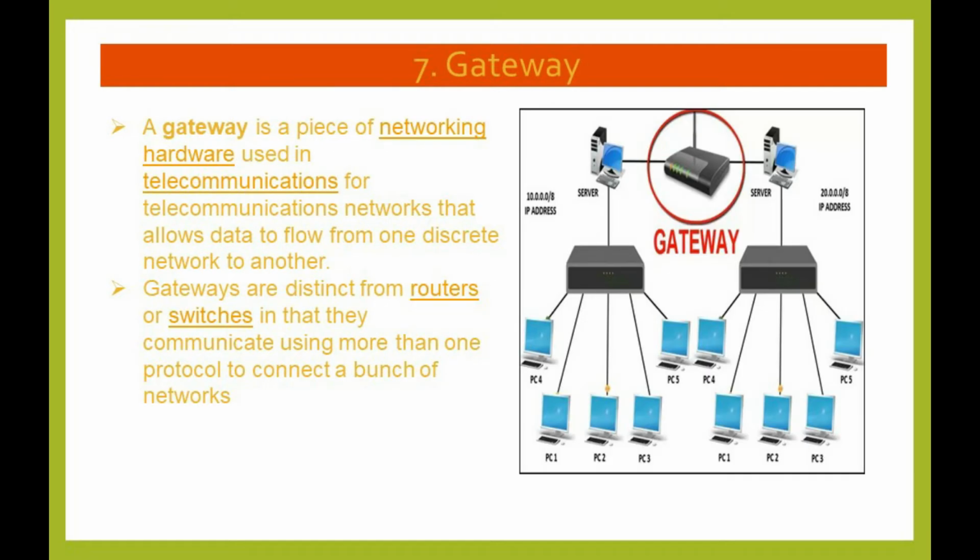Gateway. A gateway is a piece of networking hardware used in telecommunications networks that allows data to flow from one discrete network to another. Gateways are distinct from routers or switches in that they communicate using more than one protocol to connect a branch of networks.